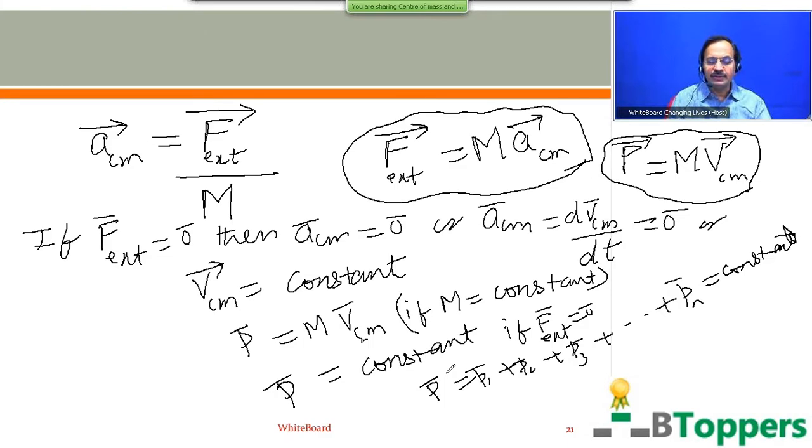This we call the principle of conservation of linear momentum. So if the resultant of all the external forces acting on all the particles of the system becomes 0, then the vector sum of linear momentum of all the particles of the system remains constant both in magnitude and direction, if the total mass of the system does not change with time. This we call the principle of conservation of linear momentum.